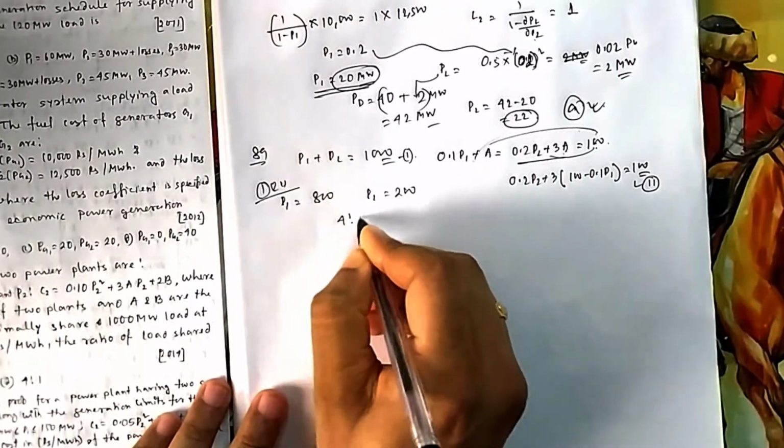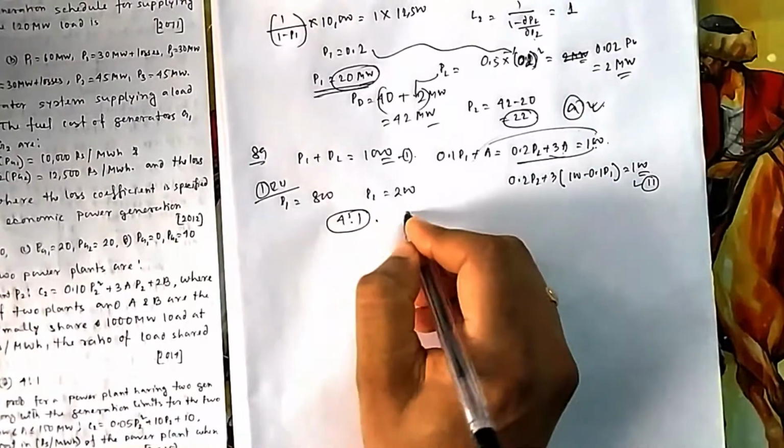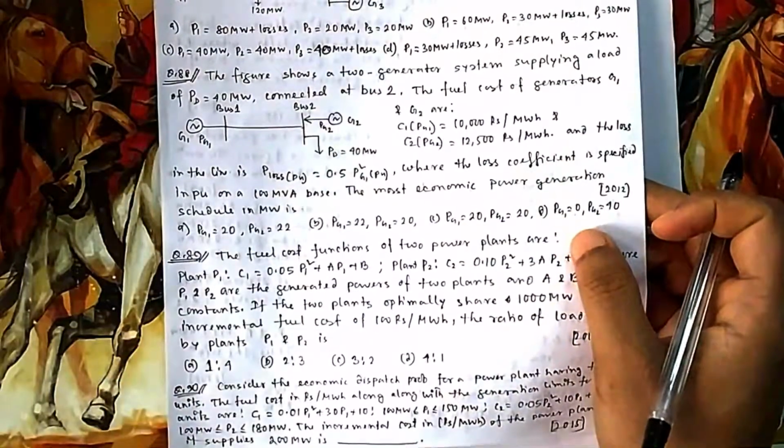So what is the ratio? They are maintaining a 4:1 ratio. So that is your option D. Now if you come to question 90,